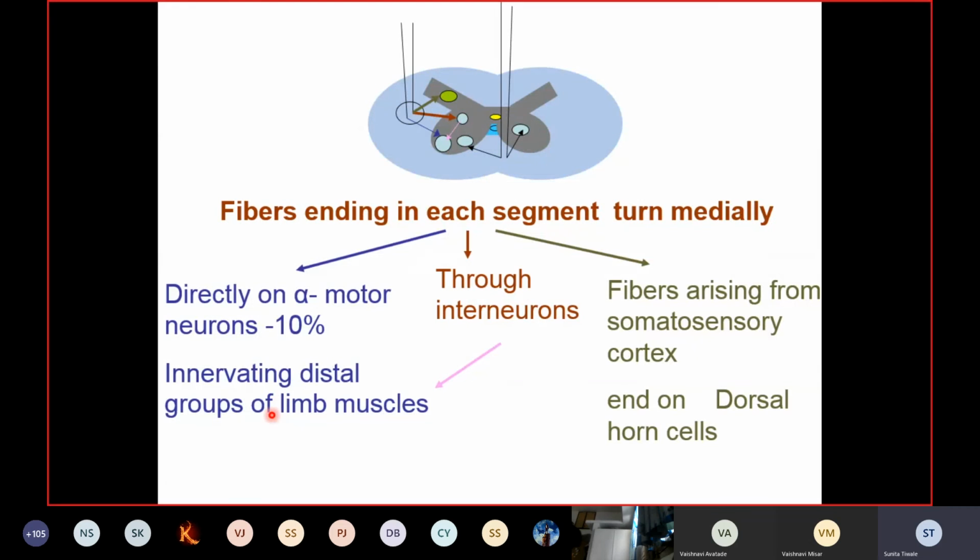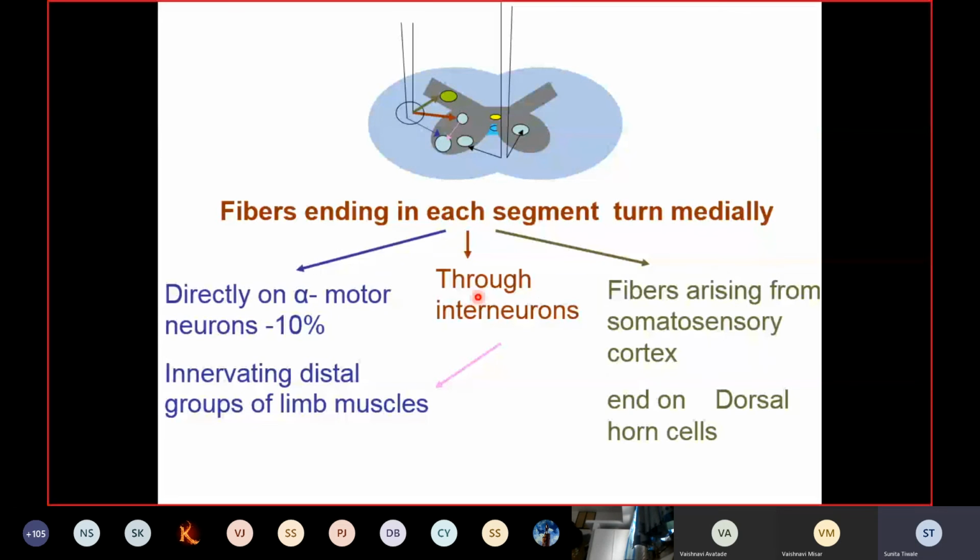And again you can see here the third branch which is coming. These fibers are arising from the somatosensory cortex. 40% of fibers are coming from this sensory cortex. They end on the dorsal horn cells. These interneurons will excite the agonist group of muscles, and at the same time inhibit the antagonist group of muscles, which we have studied in the synapse, right?